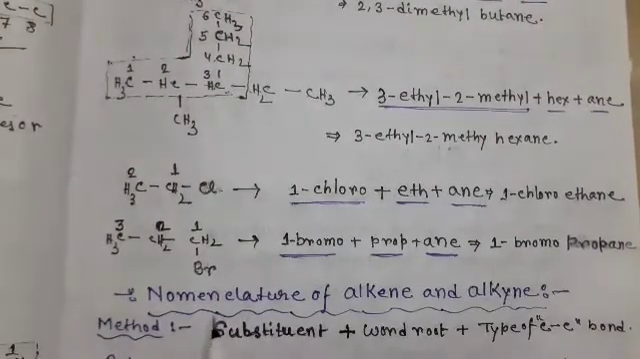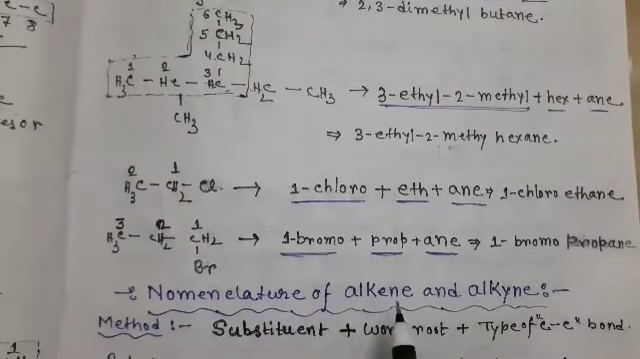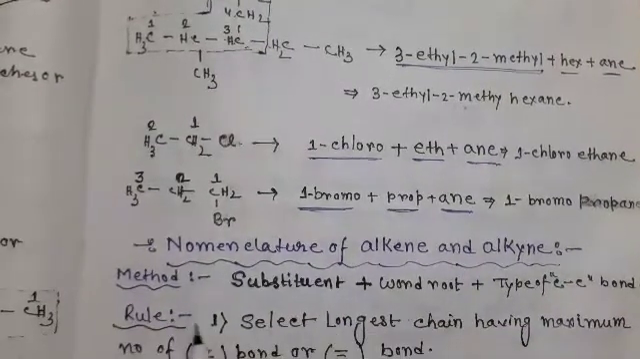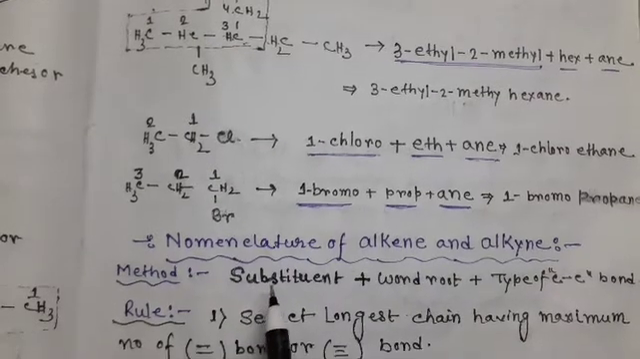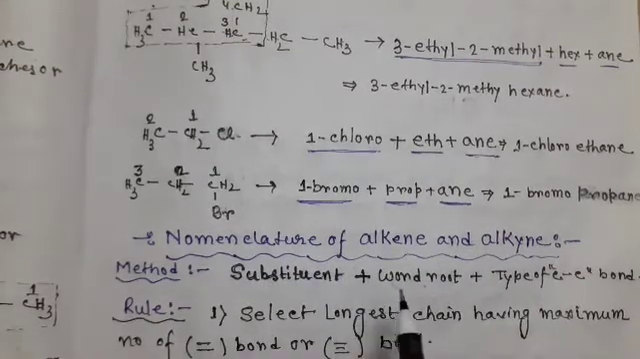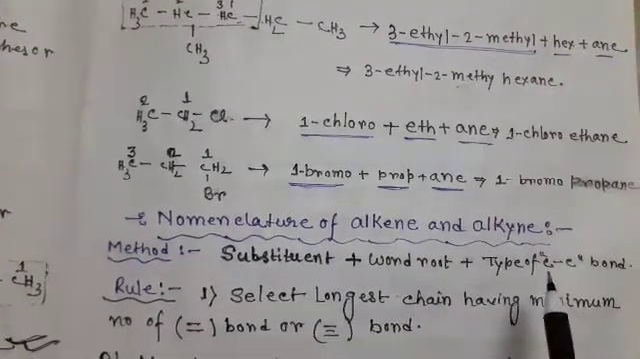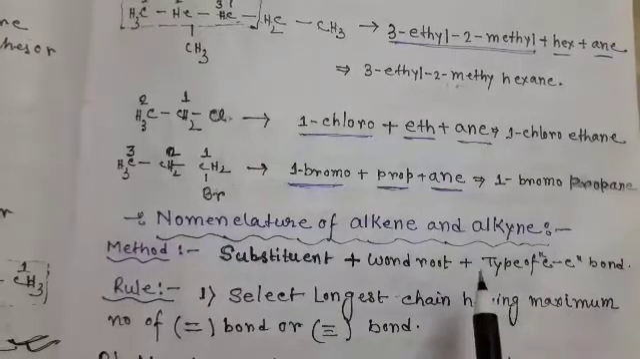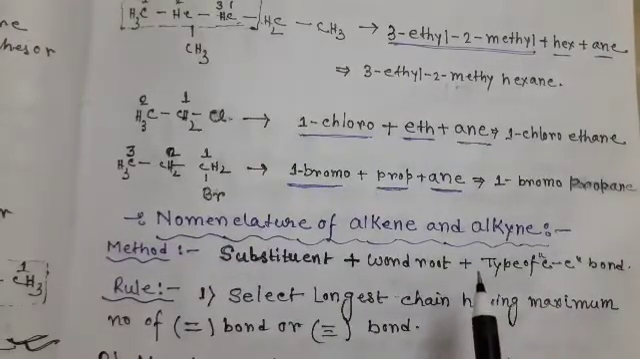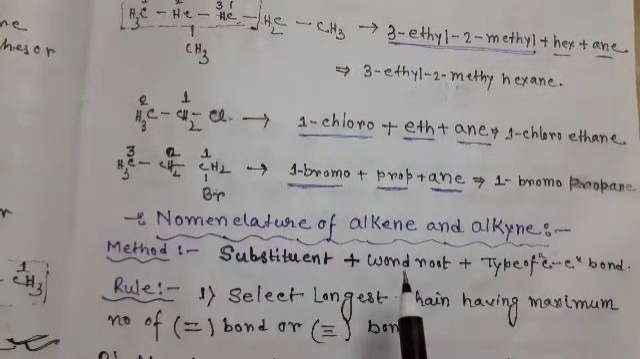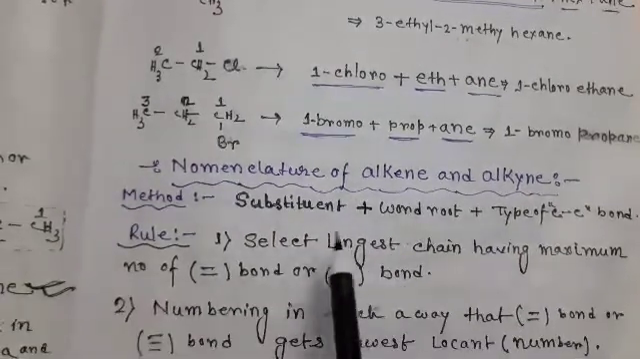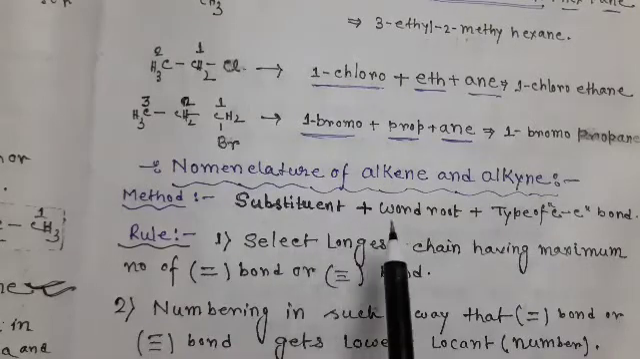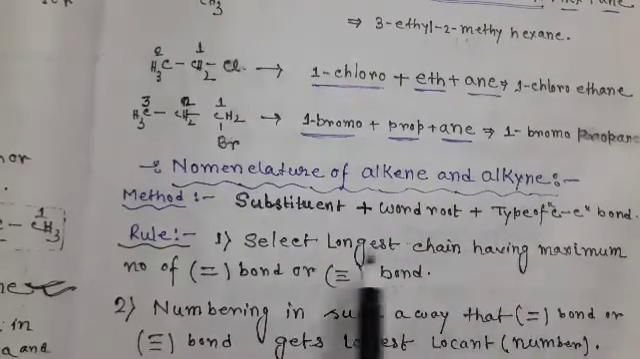Next, come to the points. Nomenclature of alkene and alkyne. Method to write the nomenclature or IUPAC nomenclature: at first write the substituent, then write the word root, then write the type of carbon bond. Here there is no functional group, that is why no secondary suffix and no primary prefix, and cyclo and bicyclo are not present. So write the substituent, word root, and type of carbon bond.